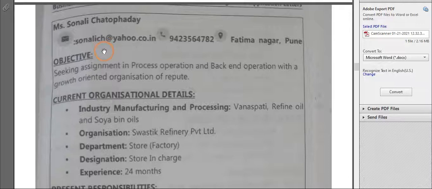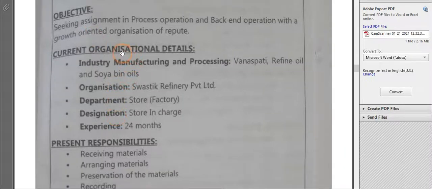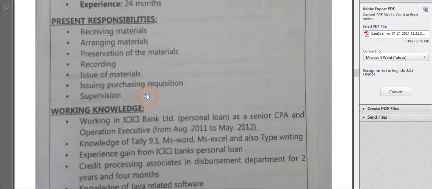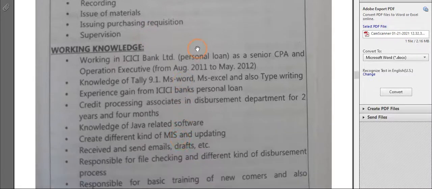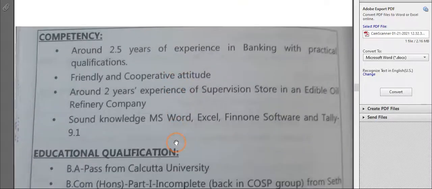See here, your name, email ID, phone number, address, objective here. What is your career objective, that you have to mention. Your current organization details, where you have worked, experience 24 months, what was your designation, what was the department, name of the department here, that you have to keep in mind. Then present responsibilities, what you are doing there presently, working knowledge, where you have worked, what knowledge you have, what you can do, that you have to mention.